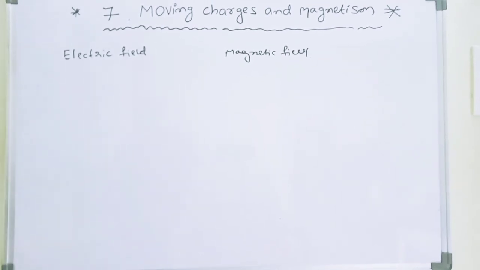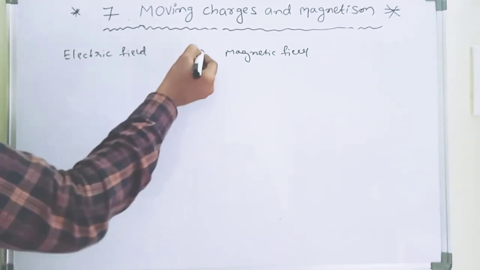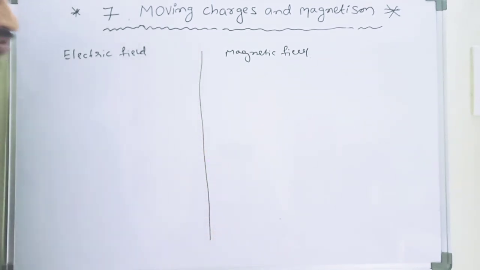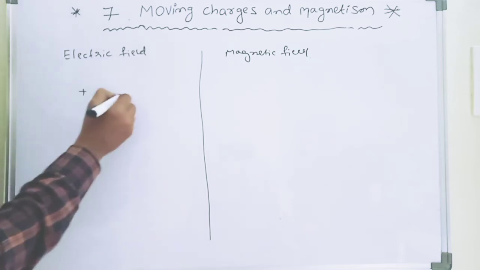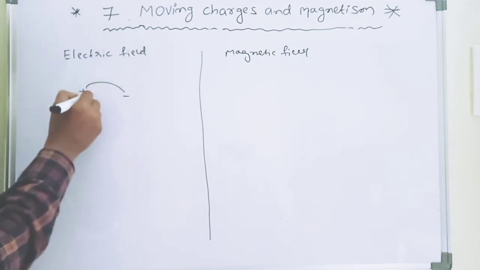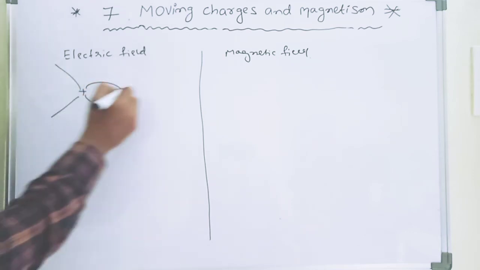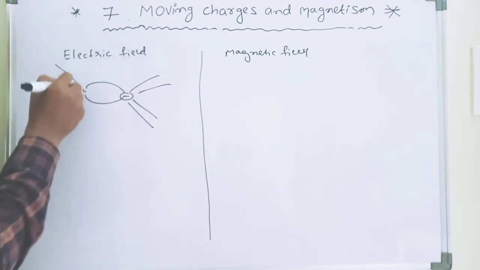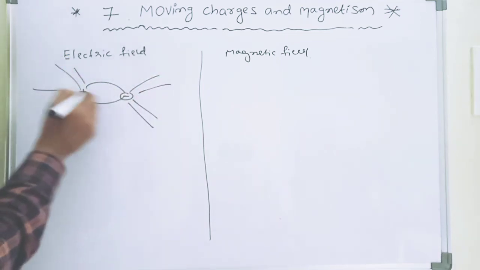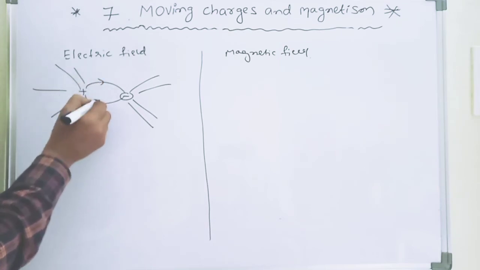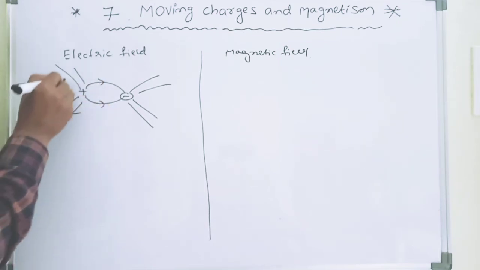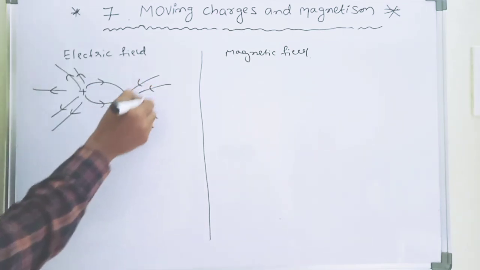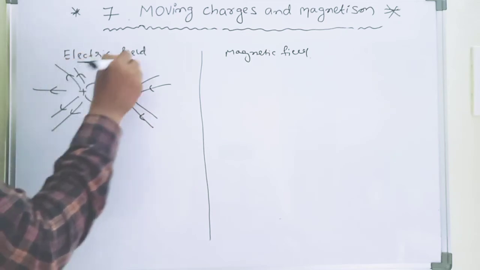So now we compare the electric field and magnetic field, visually. This is positive charge, this is negative charge. These are called field directions, electric field lines. The electric field lines go from positive to negative: outward direction here, inward direction here. So this is the electric field.